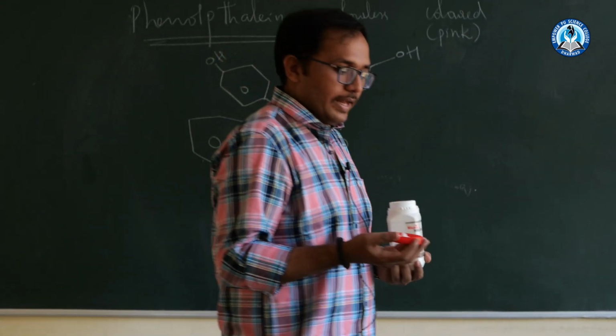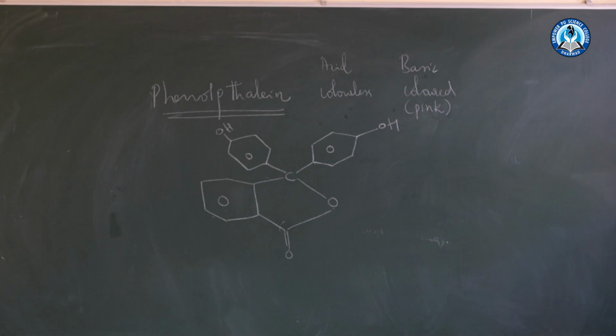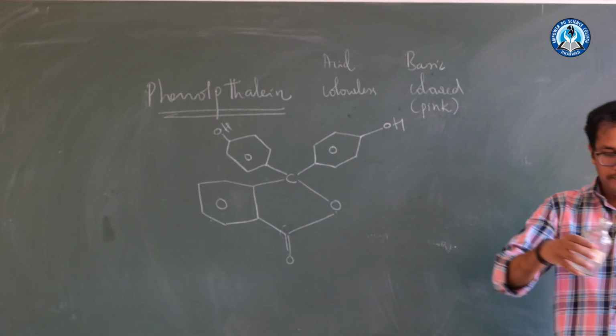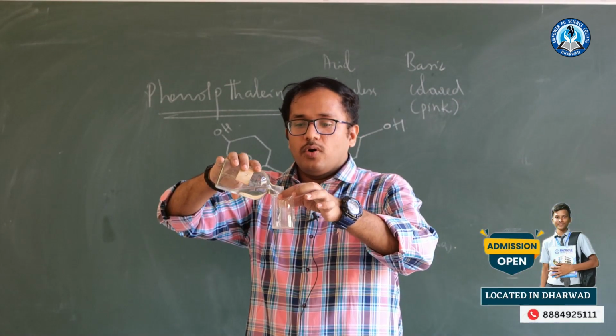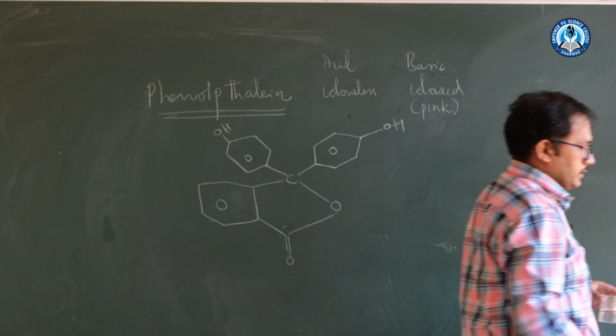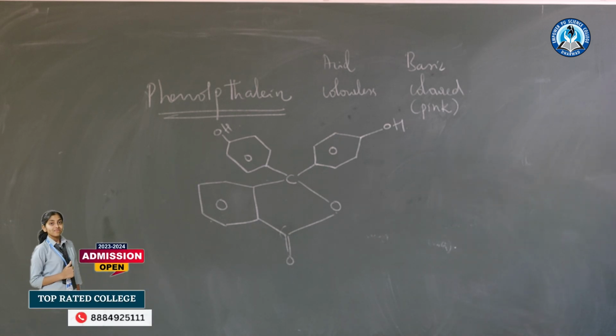Okay, so next I will take water in a beaker. I am adding water for this, and next I am adding NaOH.